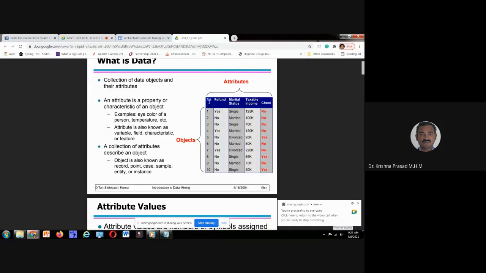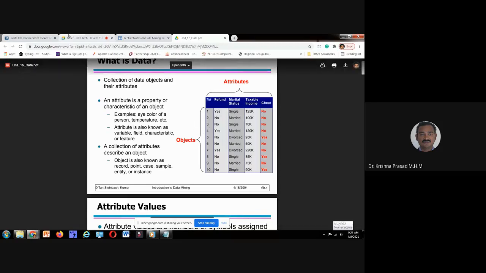Why? Because we are not getting any information, any knowledge from this attribute. Whenever you are not getting any useful knowledge from an attribute, it is called a nominal attribute. Means TID is not playing a crucial role to finalize the object as cheater or not a cheater.